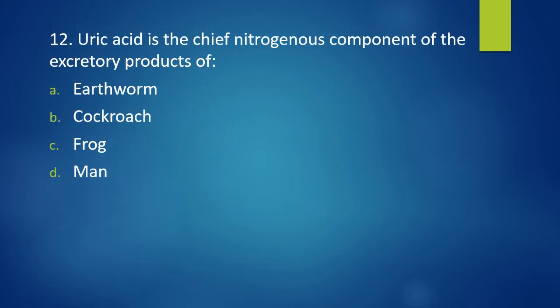Question number 12. Uric acid is the chief nitrogenous component of excretory products of earthworm, cockroach, frog or man. Uric acid is the chief nitrogenous component of the excretory product of which of the following organism? The correct answer is option B, cockroach.